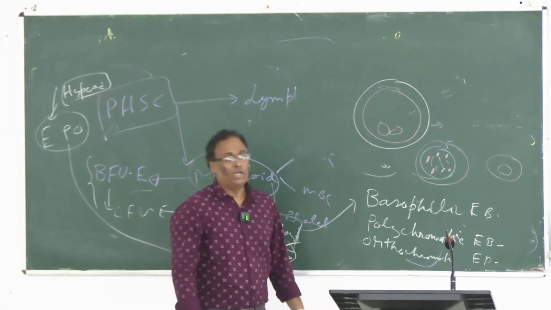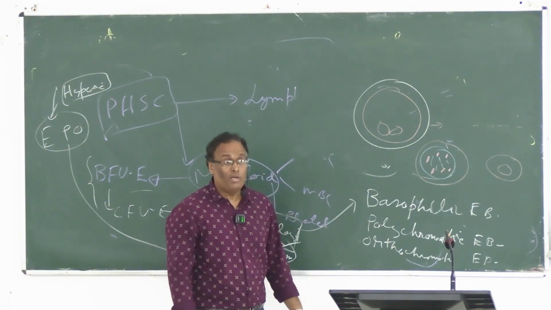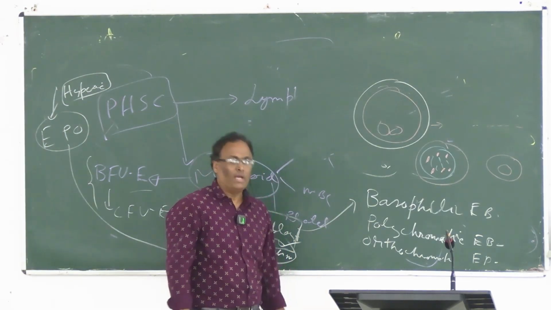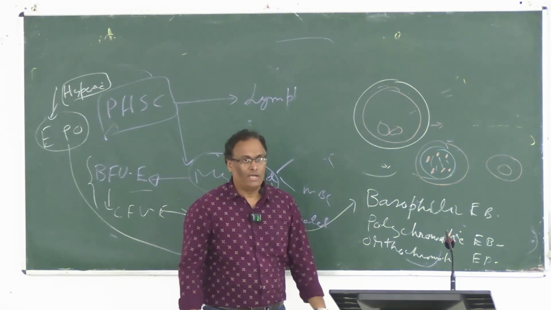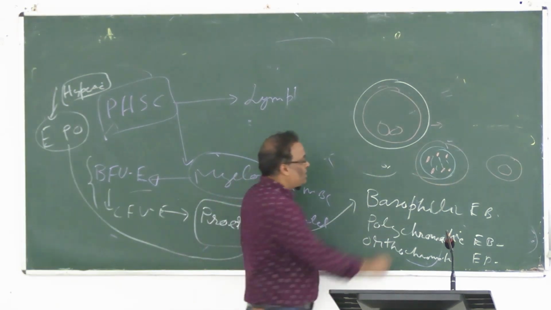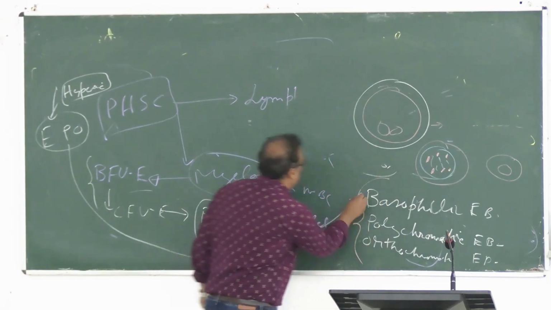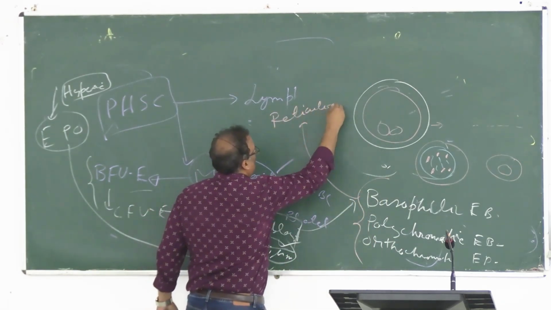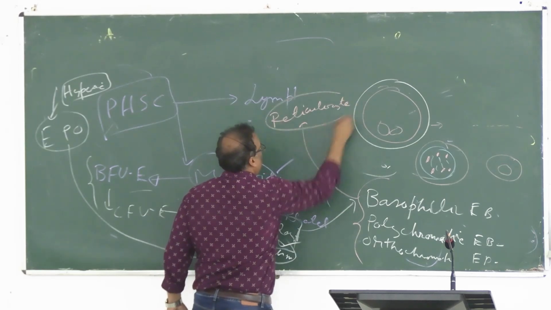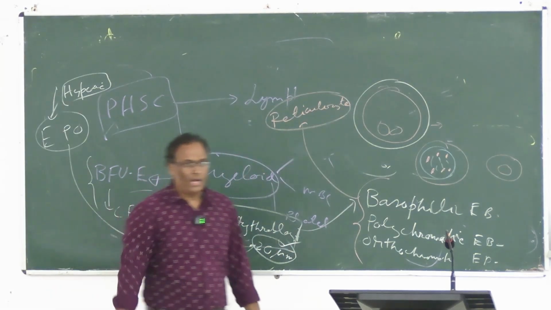Orthochromatic means mostly it is hemoglobin, but presence of ribosome also there. After these three, what will form? Reticulocyte. After these three, it will form into the reticulocyte. What will form here? Reticulocyte. Very important. What do you mean by reticulocyte?